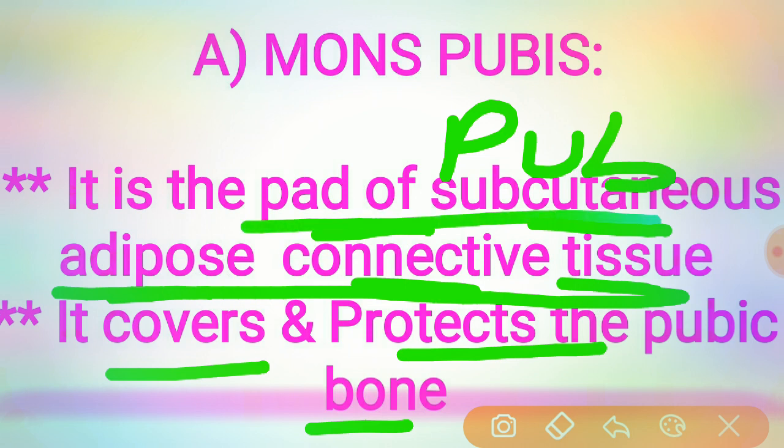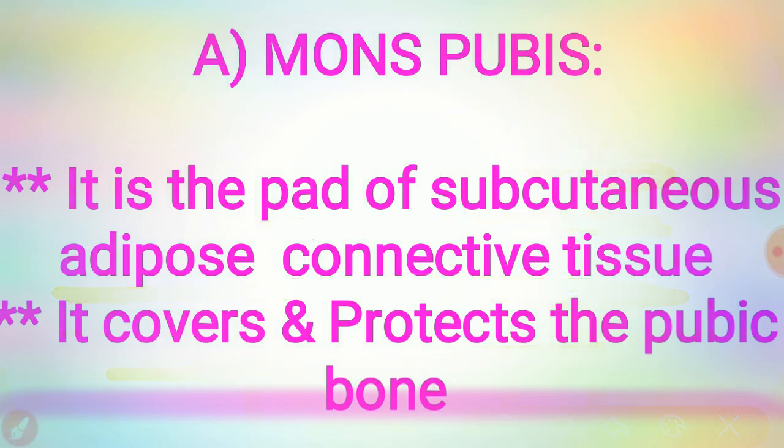The pad of subcutaneous adipose tissue lies in front of the pubis, and in the adult female it is covered by hair in a triangular pattern with the base directed upwards. It covers and protects the pubic bone. Got it? This is the mons pubis.